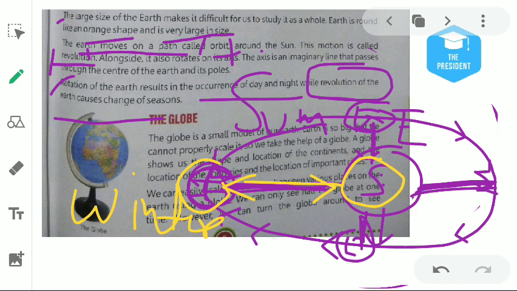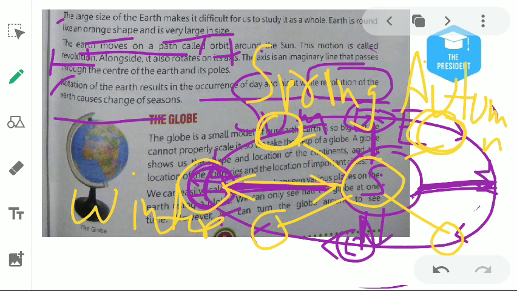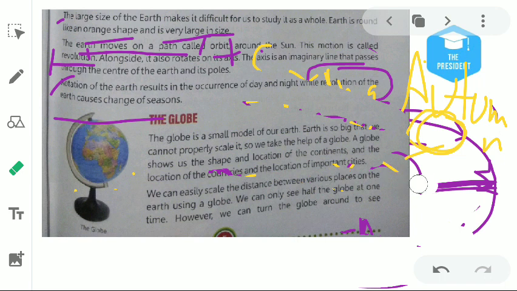And there are another four positions also. Suppose the Earth is here or here, so the distance between Sun and Earth is neither so high nor so low. In this case we will feel spring. Or suppose in this case Earth is here or here, what we will feel on the Earth is autumn. So basically these four seasons occur due to the revolution of Earth around the Sun. Understood? And how do day and night occur?